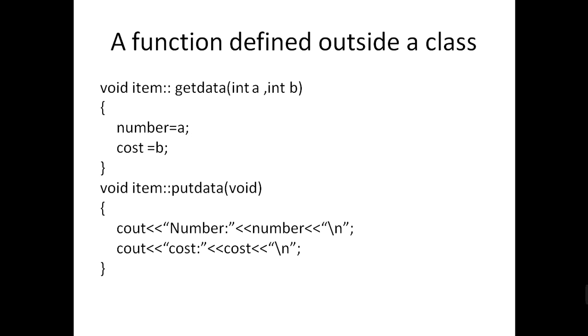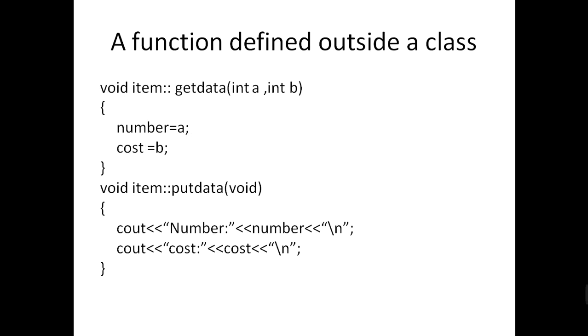After that you define the body of the function. So this is the difference between inside and outside. Inside means it is implemented within the class, outside means the function is implemented outside the class declaration. So this is called the member function definition.